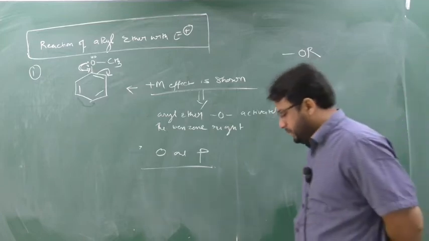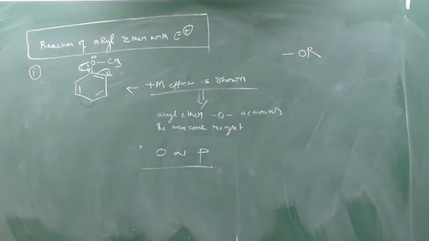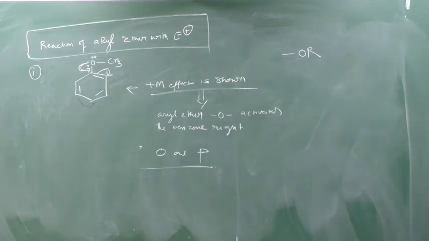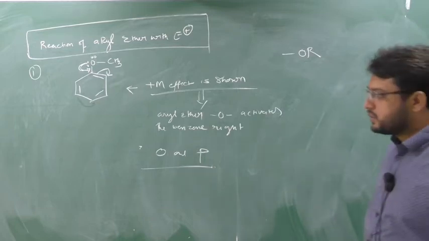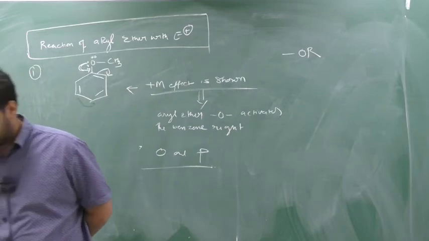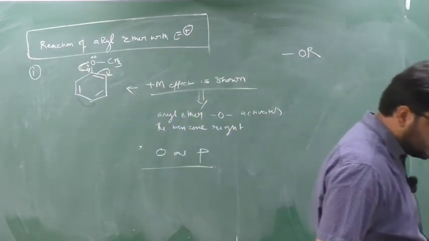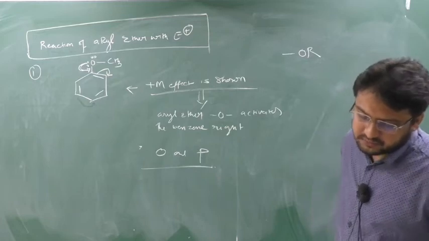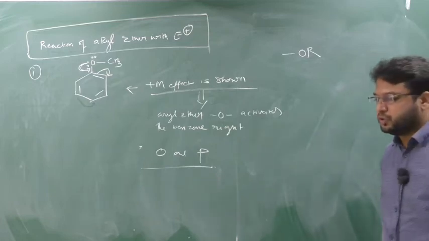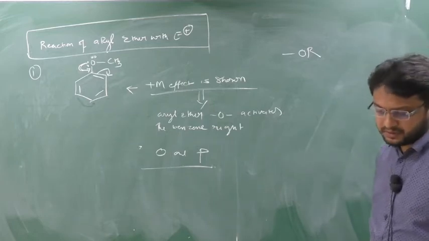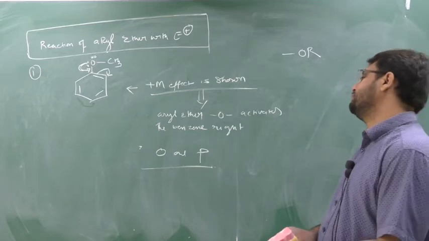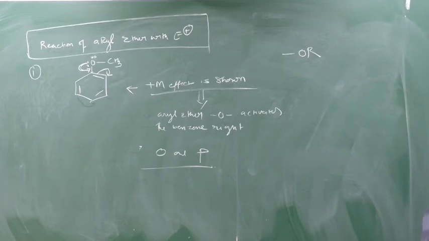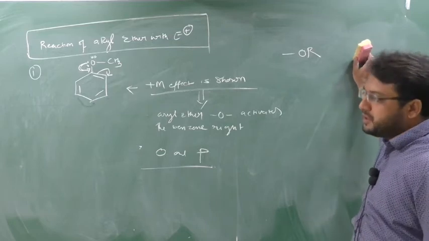Hence the OR group activates the benzene ring and opens up two positions, that is ortho and para, for the electrophilic substitution reaction.